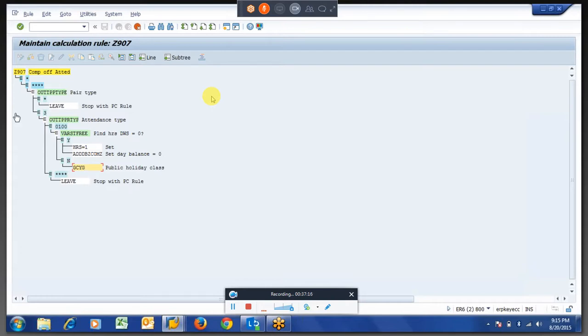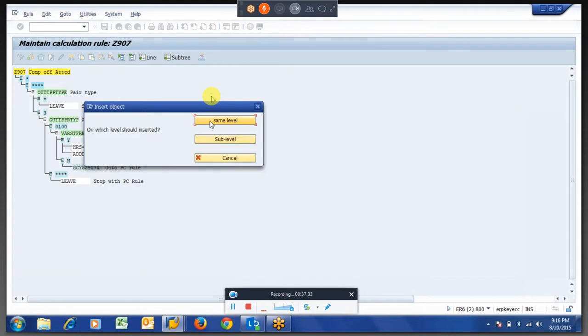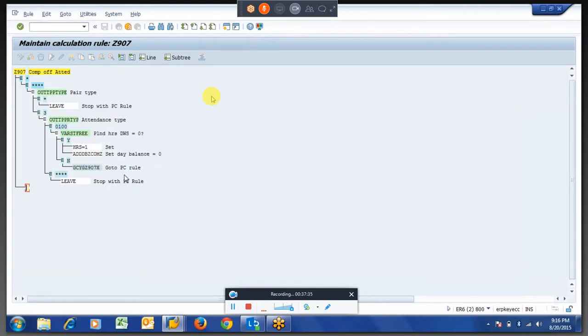The same PCR I am giving, it will go to the same PCR. So the text I am going to create is at the same level. I am going to create X over here. Whenever it goes to no, if it is not free, it will go to this X and it will read.